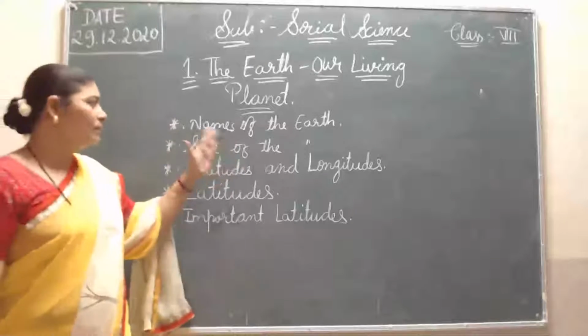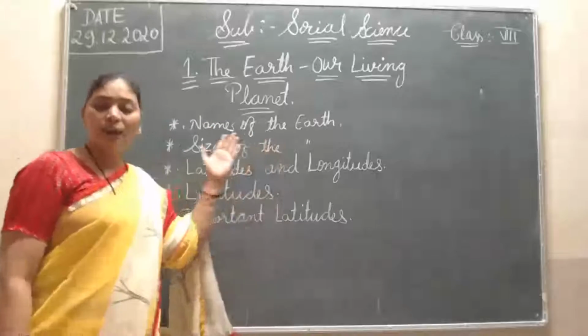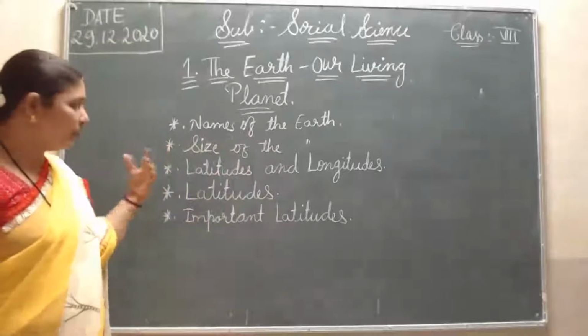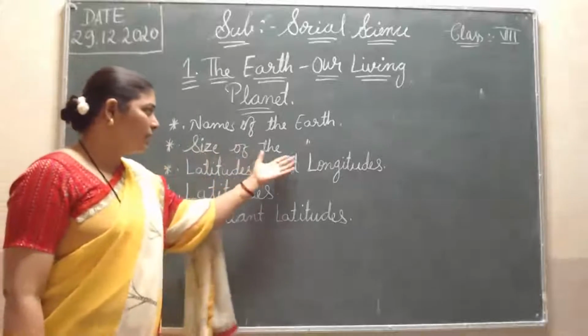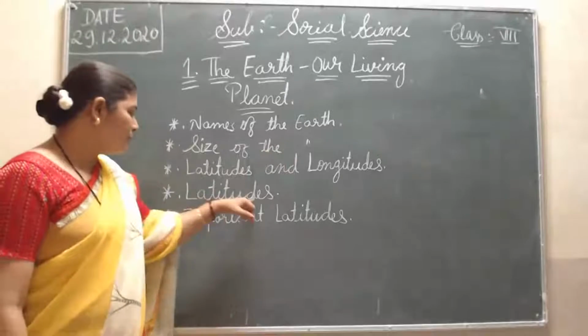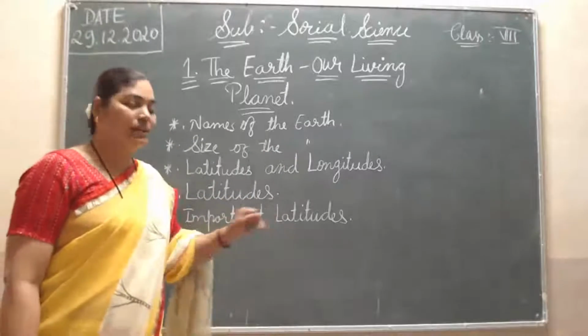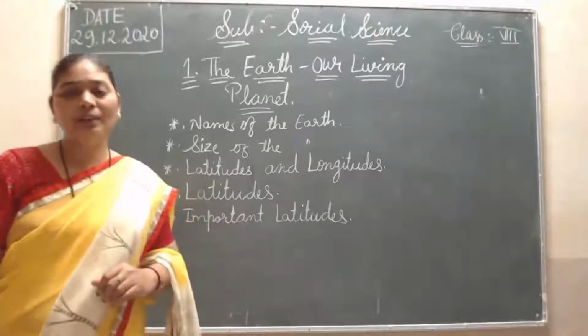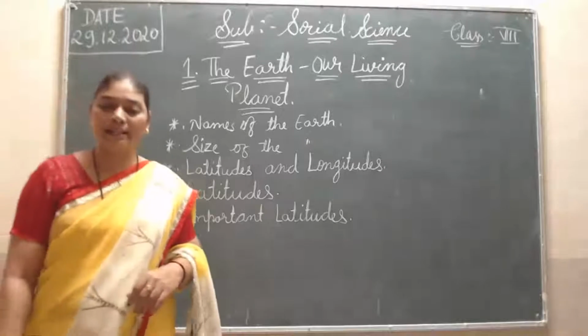In this chapter, we are studying the names of the Earth, how many names we call the Earth. Then the size of the Earth, then latitudes and longitudes, and important latitudes. These points I am going to explain today. The remaining points will be in the next class.